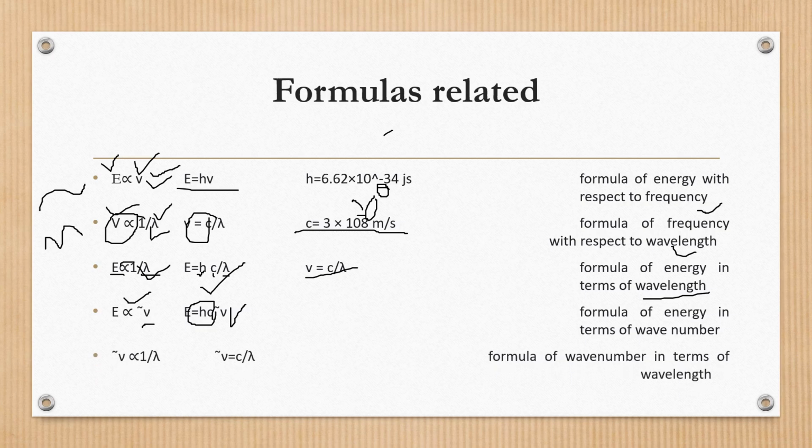It is understood that if wave number is the same as frequency, it must be inversely proportional to wavelength. When we remove the proportionality sign, we place here c, the speed of light. That's the formula of wave number in terms of wavelength.